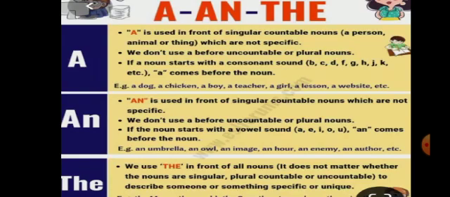An is used in front of singular countable nouns which are not specific. We don't use it before uncountable or plural nouns. If a noun starts with a vowel sound, A, E, I, O, U, an comes before the noun. For example, an umbrella, an owl, an image, an orange, an enemy, an author, etc. All these words start with a vowel sound, so we use an here.